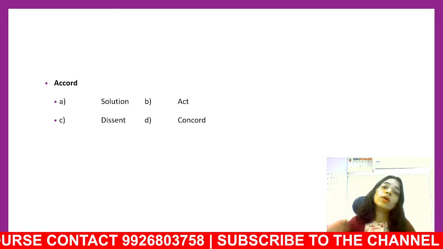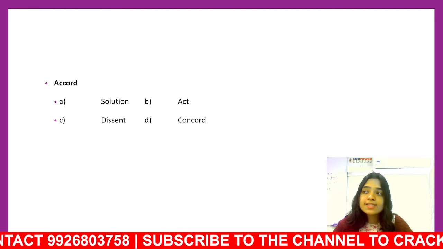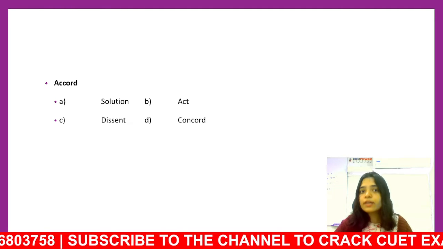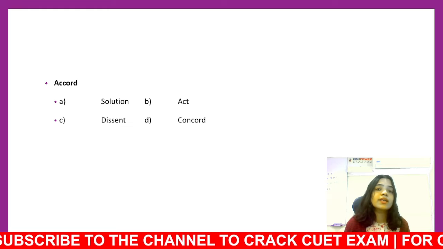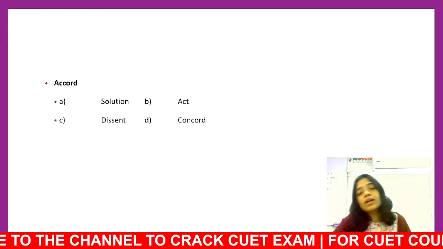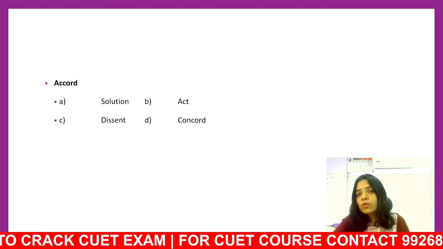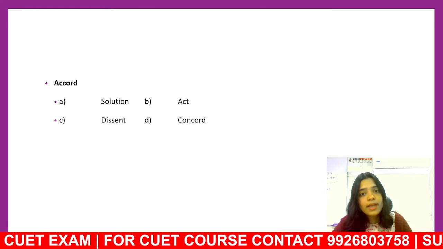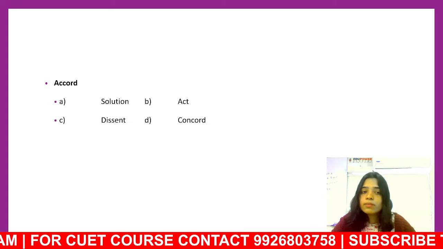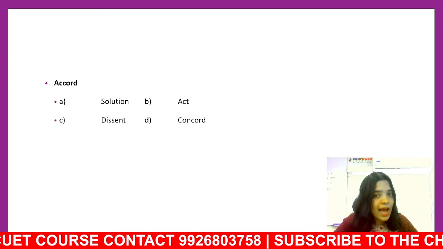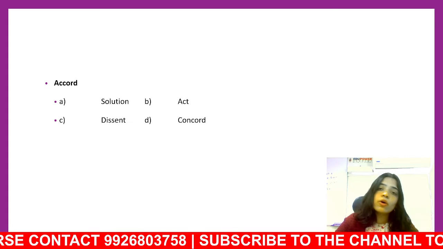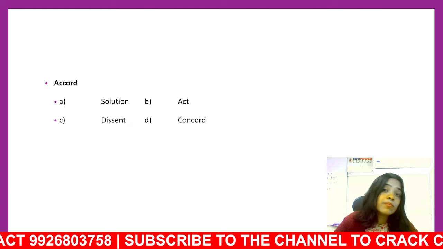Accord. What's an accord? An accord is a friendship sort of a thing. An accord is an agreement where two parties agree to something. Right? So, can the antonym of accord be a solution? No, it's already a solution. The meaning can be a solution, but not the antonym. Can it be an act? No. Can it be a concord? No. Concord is again a synonym, not an antonym.